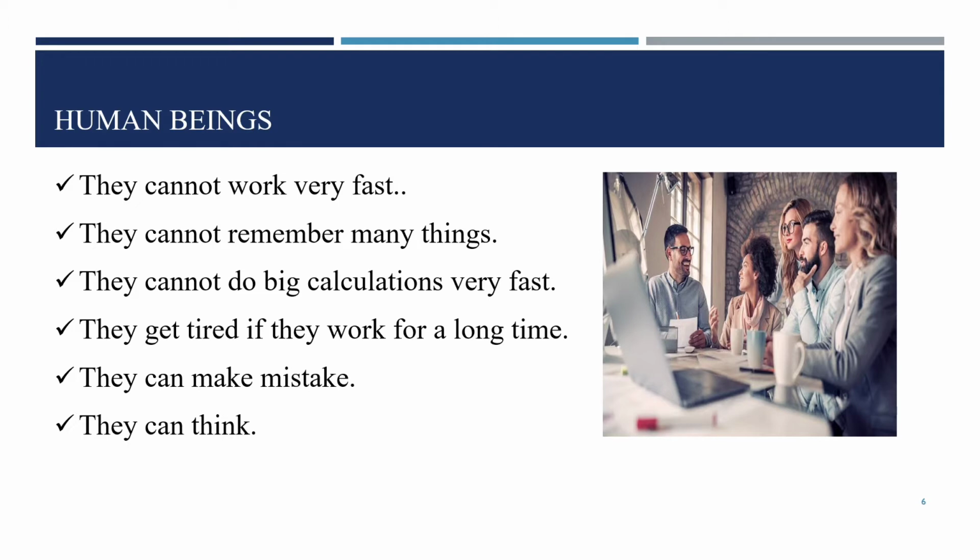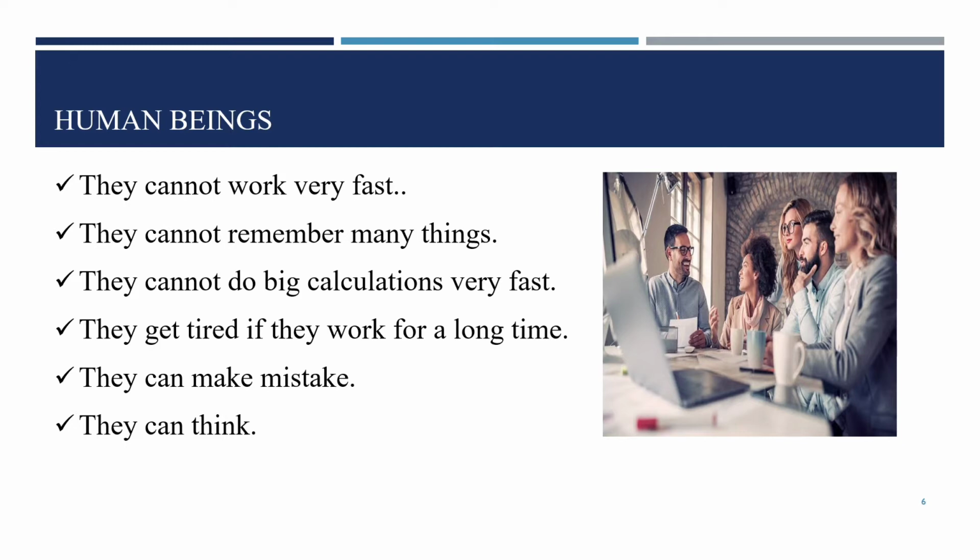Second point, they cannot remember many things. We are humans and we cannot remember so many things in our brain, right? But the computer remembers many things. They cannot do big calculations very fast. Yes, we cannot do very big calculations fast, but the computer can. The computer does very large calculations of addition, subtraction, division, multiplication, whatever mathematical formula we want, we can do it using the calculator in the computer. This is one kind of application in the computer.